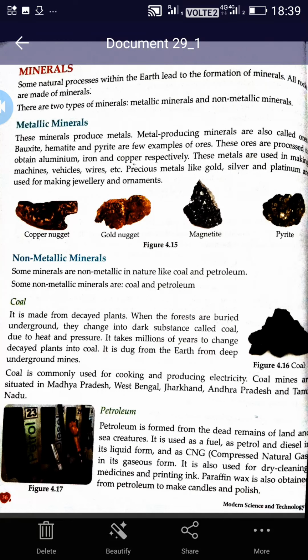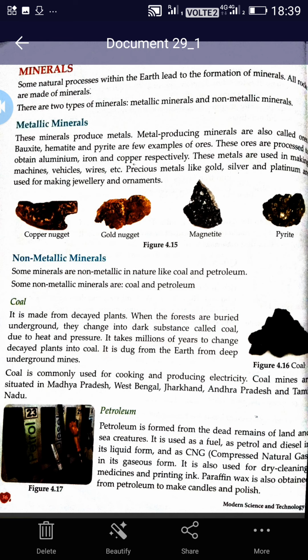Today we'll be continuing the same chapter, that is chapter 4, rocks and minerals. Today we will be studying in this chapter about minerals. As we have completed all the types of rocks, so now we will be studying minerals. Some natural processes that occur within the earth lead to the formation of minerals. How are minerals formed? Some natural processes occur inside the earth, below the earth, due to which minerals are formed.